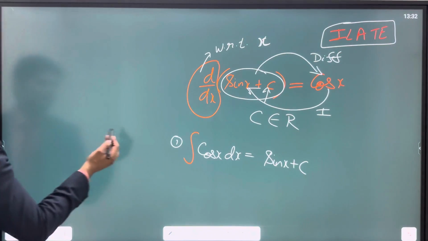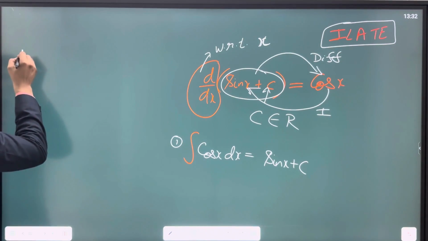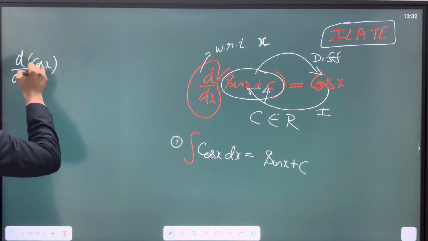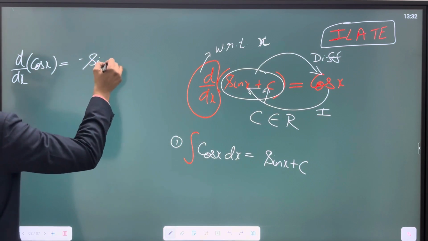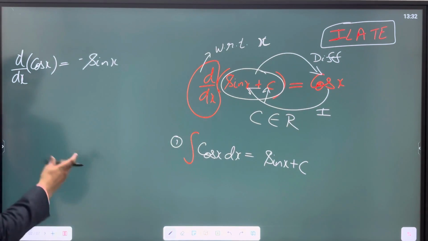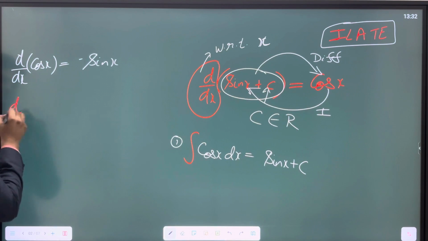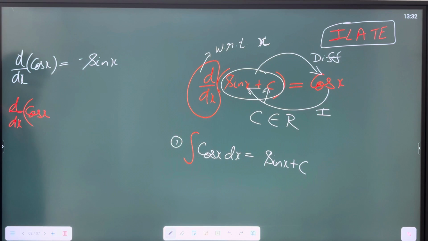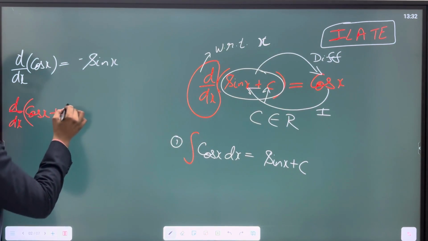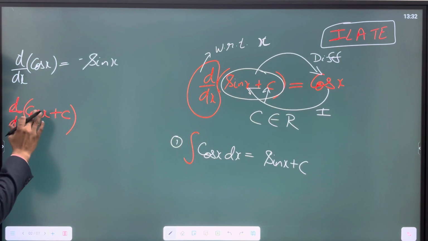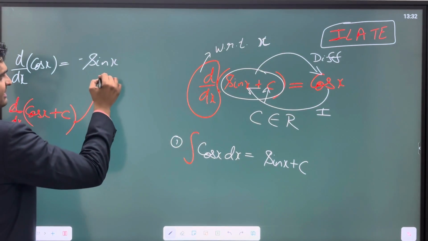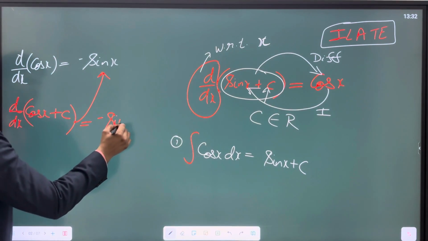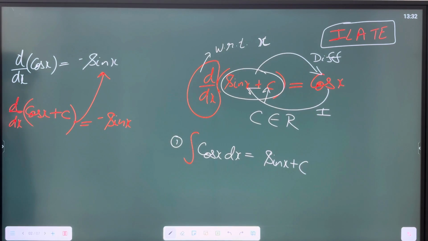Now let's arrive at other formulas. We very well know the differentiation of cos x is minus sin x, right? The differentiation of cos x is minus sin x. Now if any constant is present with cos x and we differentiate, the answer always will be minus sin x only, because the differentiation of any constant is 0.